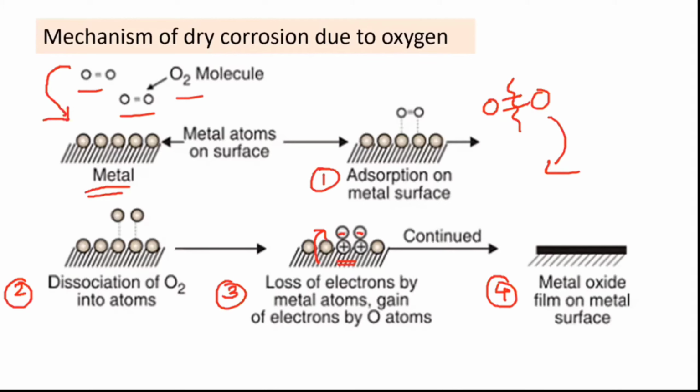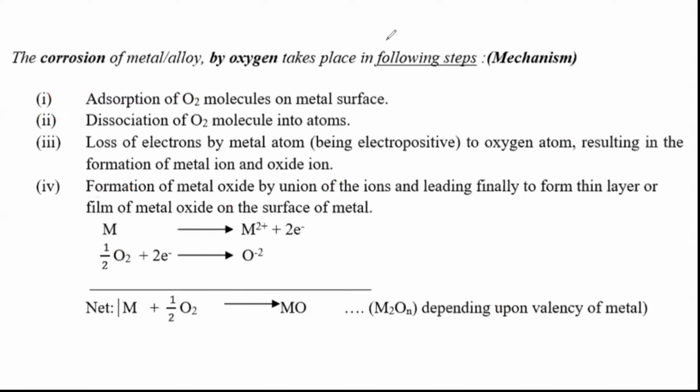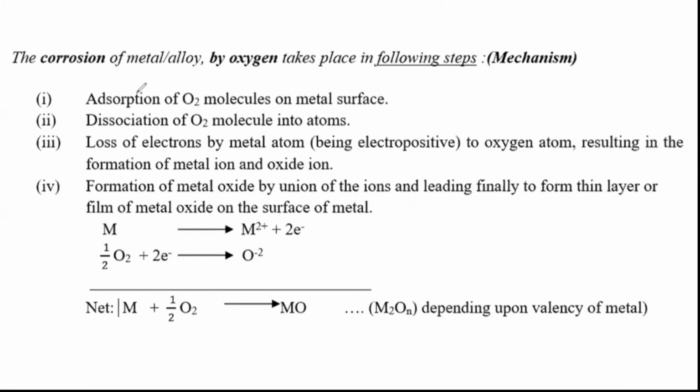So let's see the reactions and actual steps. You can see these are the same steps, 1, 2, 3, 4, which we have made: adsorption of oxygen molecule, dissociation of oxygen, then loss of electron by metal and gain of electron by oxygen, and then formation of metal oxide film on the surface of metal. But see the reactions here.